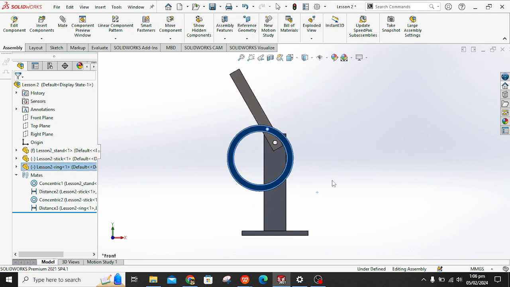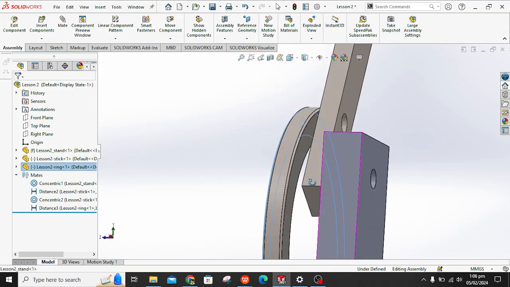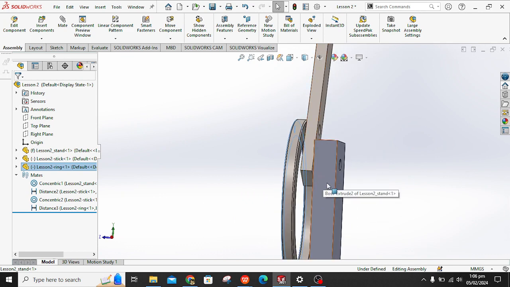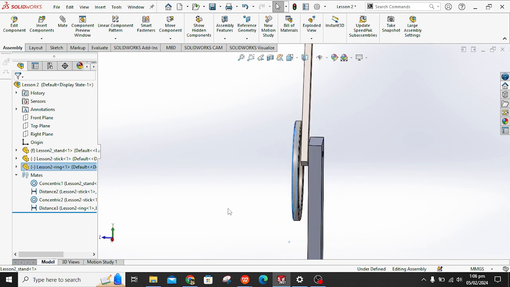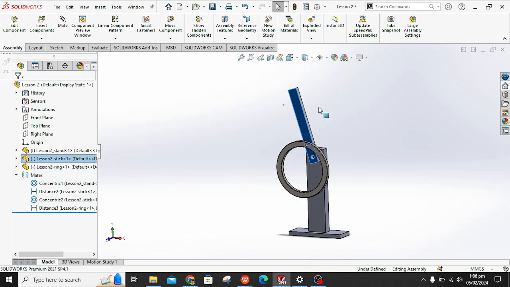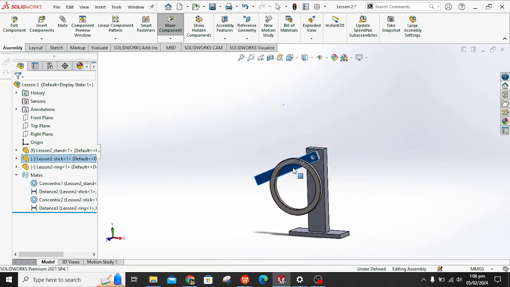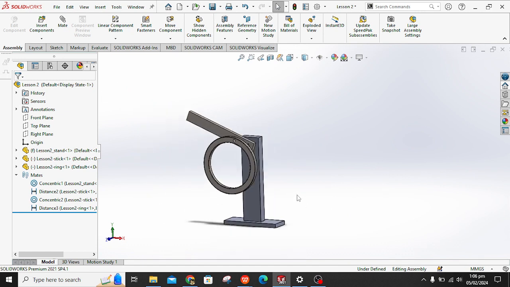So we will make an assembly where this rod is attached with the stand and this ring is attached with this rod, and they all move in this motion. So this is how a simple assembly works. In this video we will create this assembly and see how we can make an assembly in SolidWorks. This is a simple assembly to elaborate the concepts of mate and making an assembly.